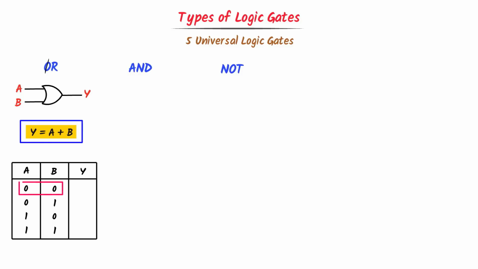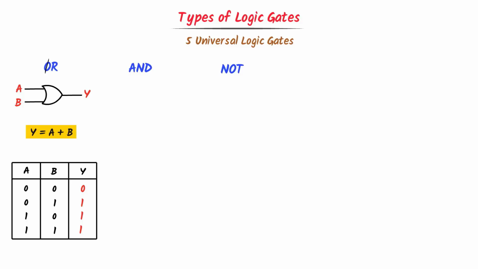0 plus 0 is equal to 0, 0 plus 1 is equal to 1, 1 plus 0 is equal to 1, 1 plus 1 is equal to 2. But in Boolean algebra, there is no such digit like 2. So 1 plus 1 is equal to 1. Thus this is the truth table of OR gate.